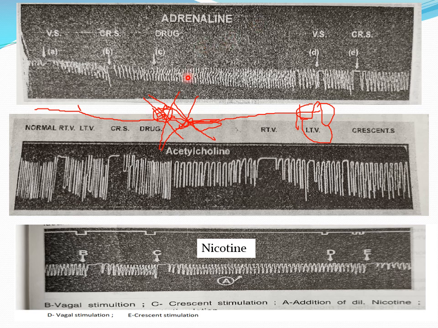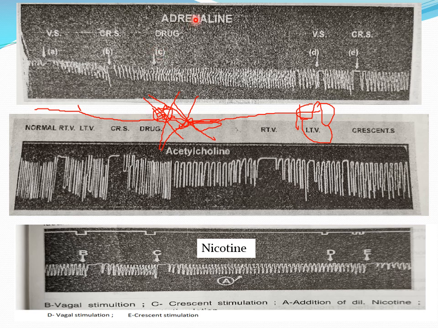And these drugs are, suppose, adrenergic drugs, noradrenergic drugs, cholinergic drugs, anticholinergic drugs, nicotinic drugs. Here we can easily divide them: adrenergic drugs and adrenergic blocking drugs.